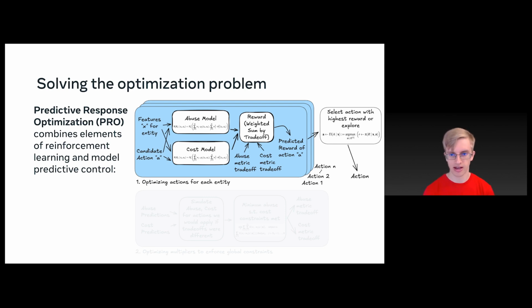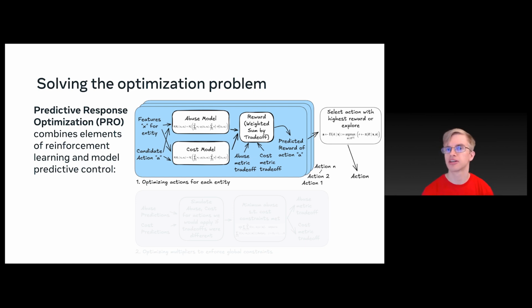And we'll get to that, how we calculate that, in the next part. But that gives us the predicted reward for candidate action number 1. And now we repeat the same process for action 2 all the way to N. And so we end up with a bunch of different predicted rewards for each of the different actions that we could give to this account. And then on the right here, we select the action with the highest reward.